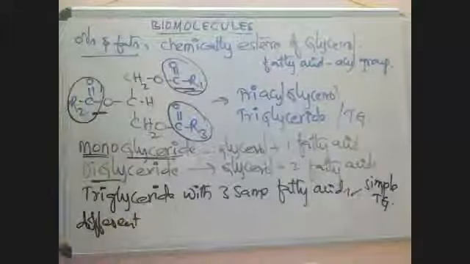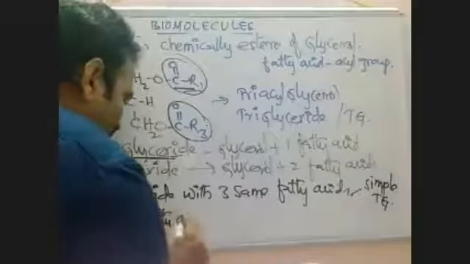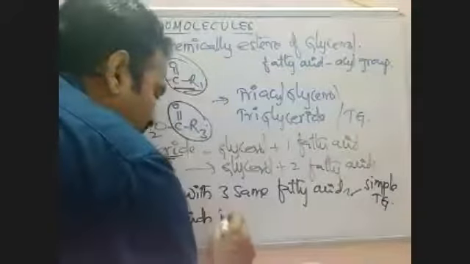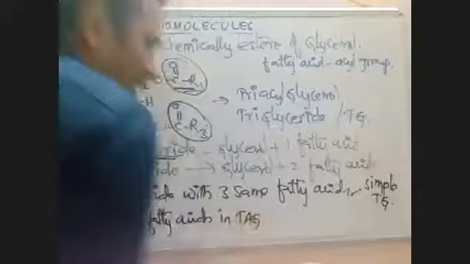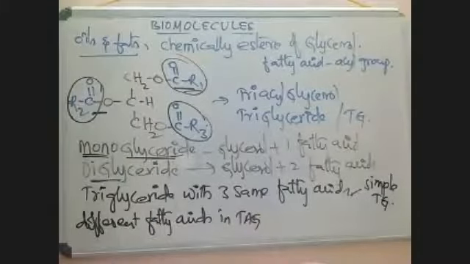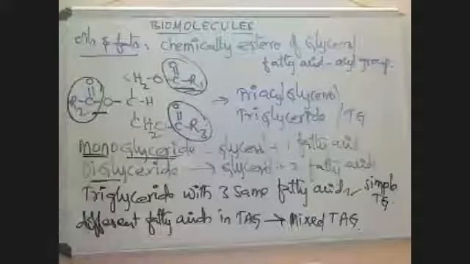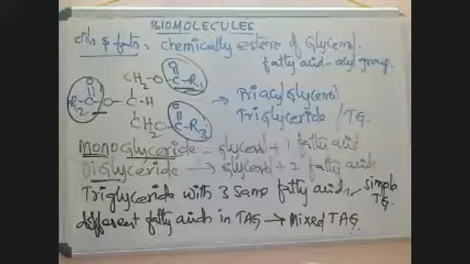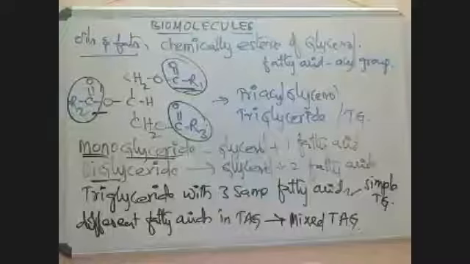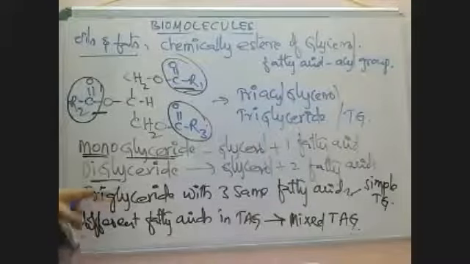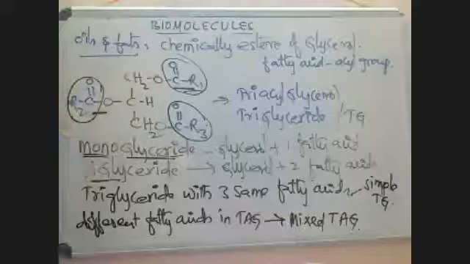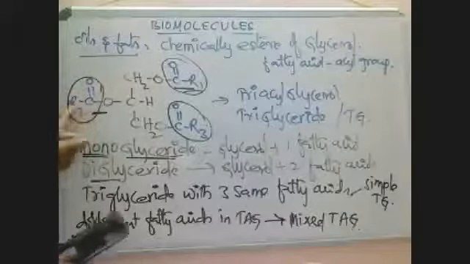Okay, different fatty acids. If different fatty acids are there in triacyl glycerol or triglyceride, then it is called mixed triacyl glycerol. TAG or TG. TAG means triacyl glycerol. TG means triglyceride. Triacyl glycerol with three same fatty acids: here palmitic acid, here palmitic acid, here palmitic acid.